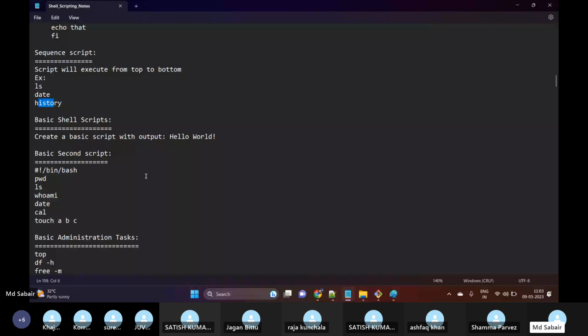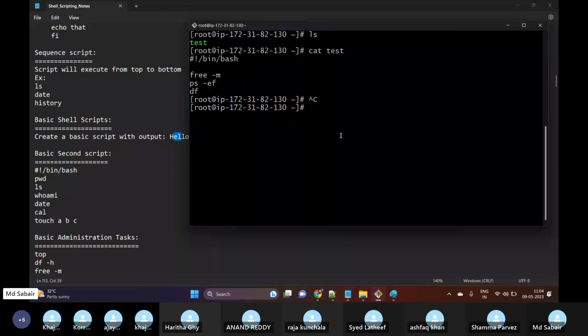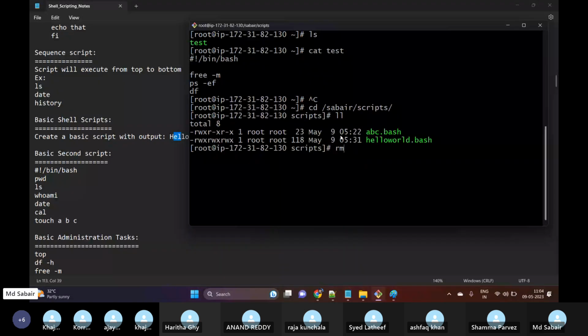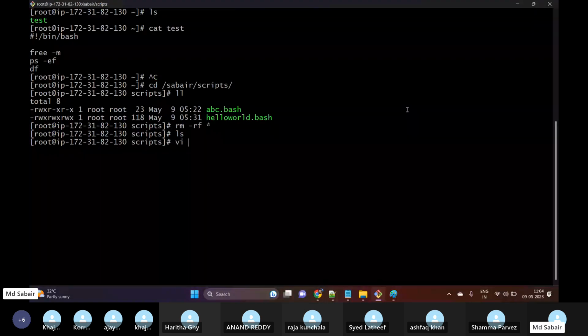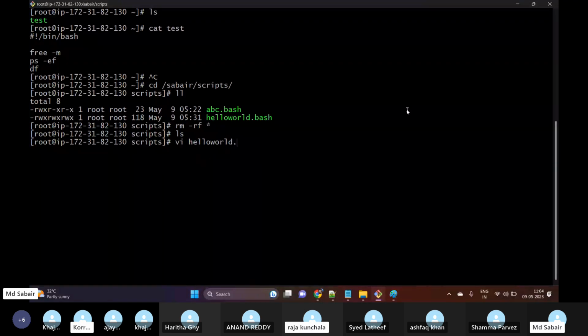So now let me try to create one script with the basic output hello world. This has already been created, so let me delete the existing scripts which have been written. Okay, I have deleted this. Now let me create one script. Guys, please respond, how to create one script? I want to create one script with hello world as the output. vi, and then the file name will be hello world, and then the extension will be .bash because we're using bash.